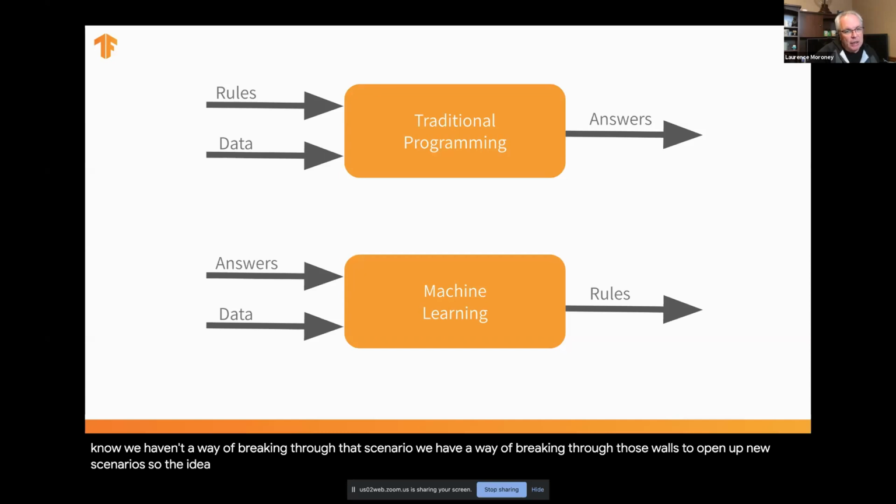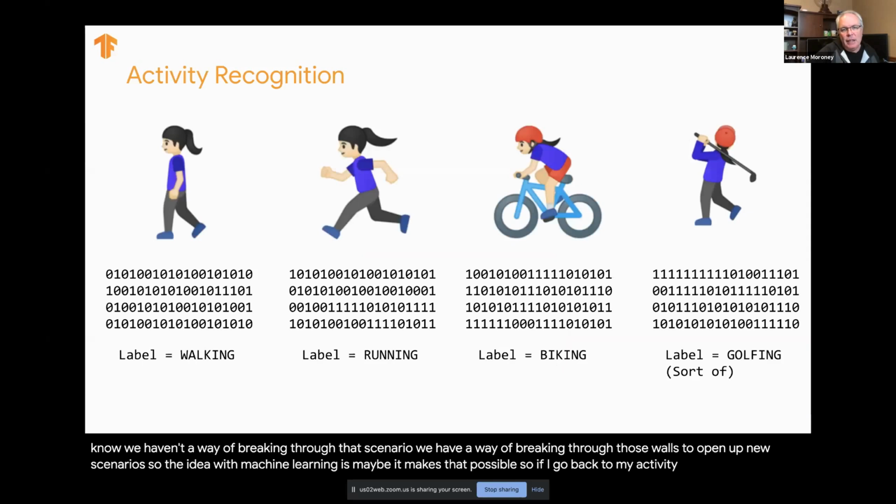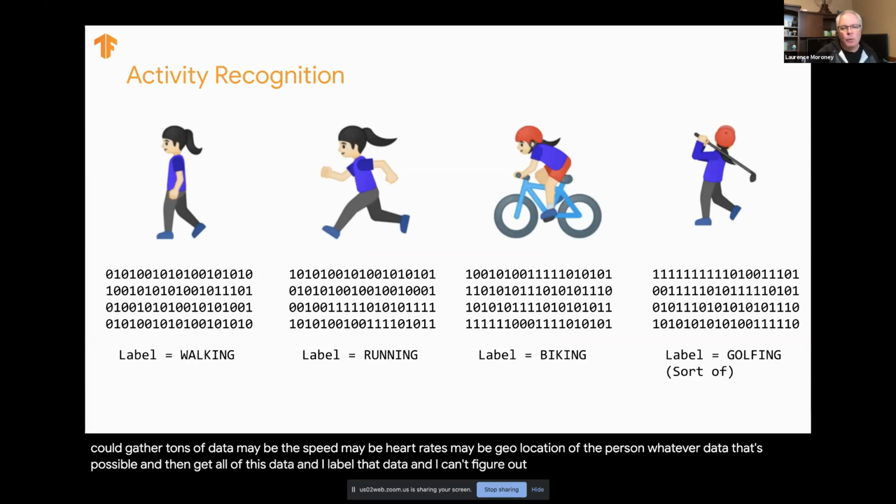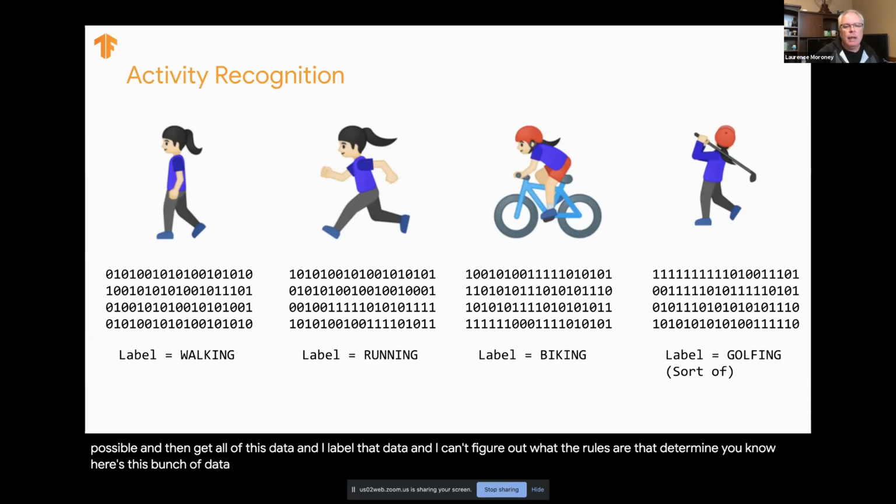So the idea with machine learning is maybe it makes that possible. So if I go back to my activity recognition, now I could gather tons of data, maybe the speed, maybe heart rate, maybe geolocation of the person, whatever data that's possible. And I can get all of this data and I label that data. And I can't figure out what the rules are that determine, here's this bunch of data that says a person's walking, here's a bunch that says they're running or they're biking or they're golfing, but a machine might be able to match patterns in that data to the label that I have.